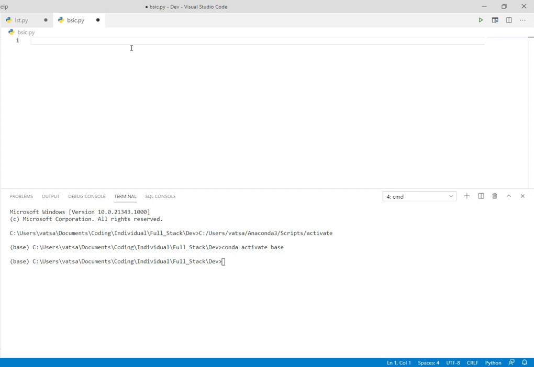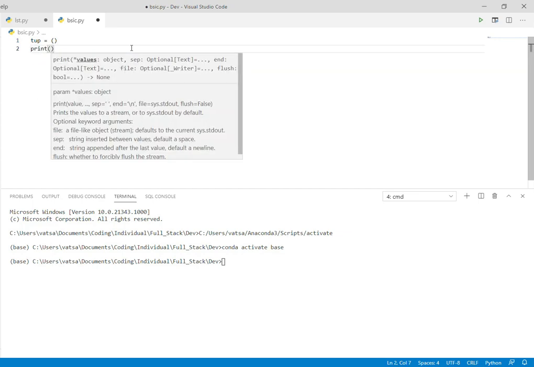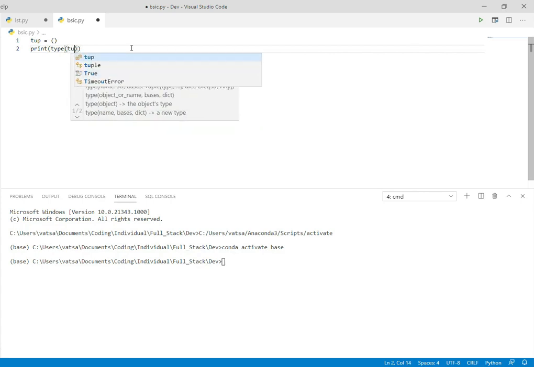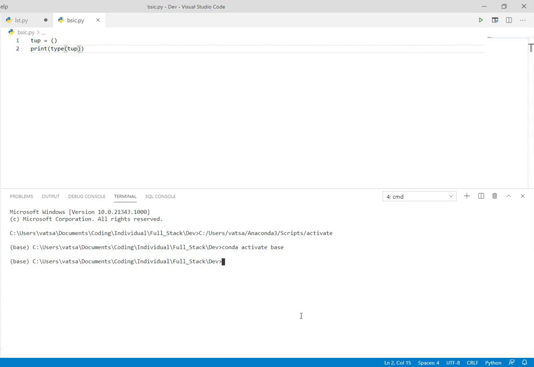So how can we initialize a tuple in Python? For that, we first need to initialize a value, and after that, we put the brackets. If we use the type function, we can check the type of that variable. So you can see here this is a tuple type. This is a blank tuple.